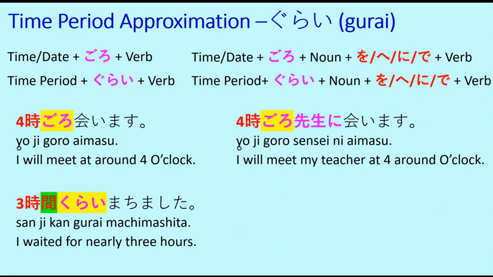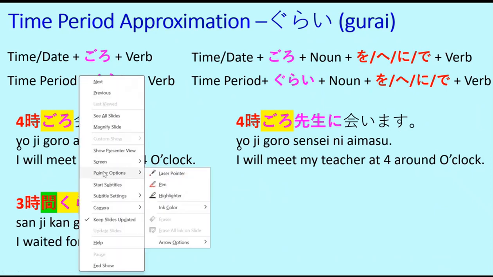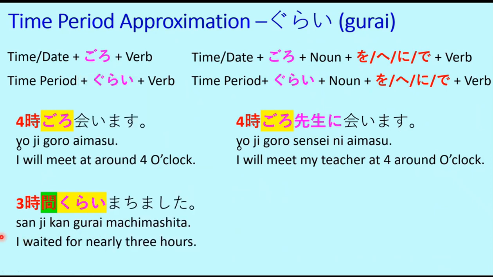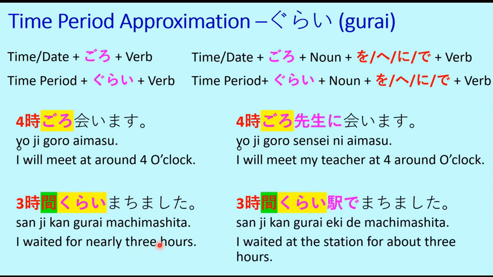Likewise, sanjikan gurai machimashita. So now there is a time interval. Earlier it was the specific time and now it's the time interval. So sanjikan gurai machimashita. Machimasu means to wait. Machimashita is the past tense, which is I waited. I waited for nearly 3 hours. Sanjikan is 3 hours. Gurai is approximately or around. Machimashita is waited. I waited for nearly 3 hours.